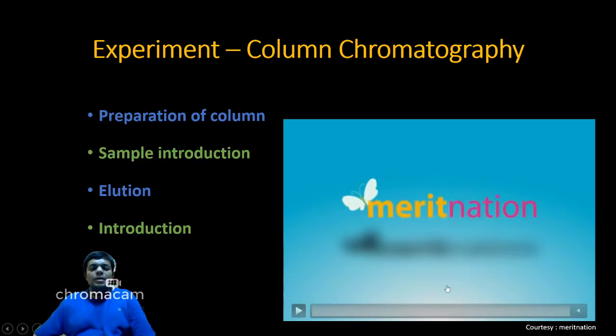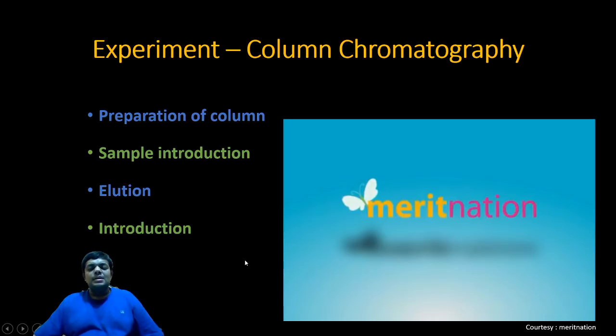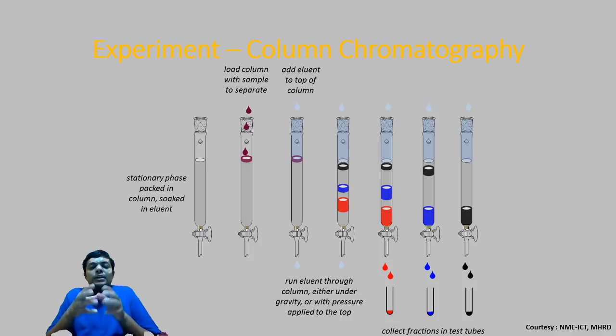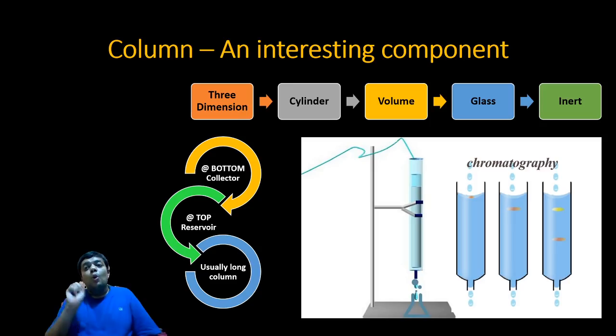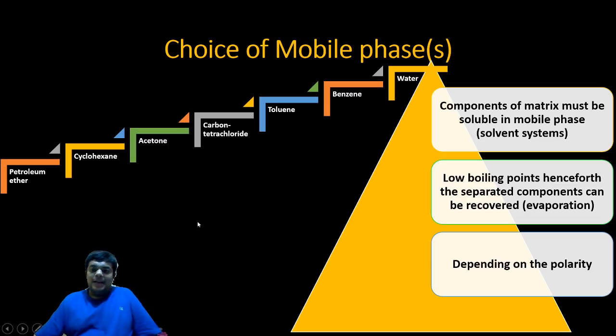Over here, in this beaker where the components are collected, the components that are collected will have mobile phase also. So if you evaporate that mobile phase, you will get that pure component, and henceforth the mobile phase should have a low boiling point, and when it has a low boiling point, it is easy to remove that mobile phase from the beaker and you will get your pure component.